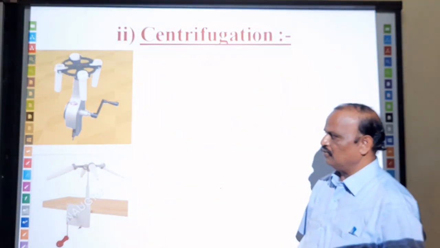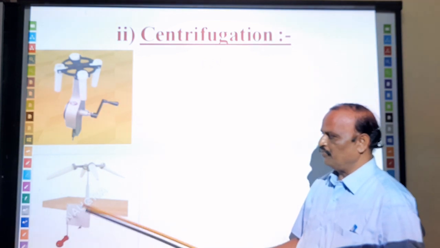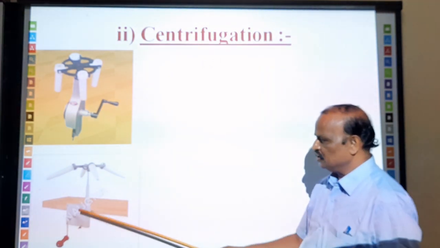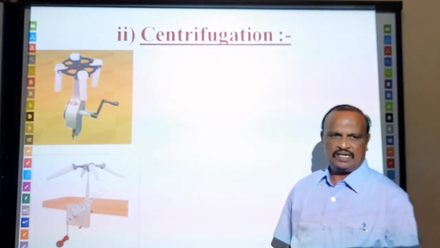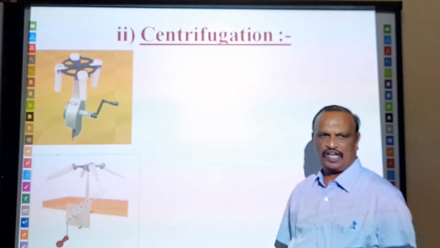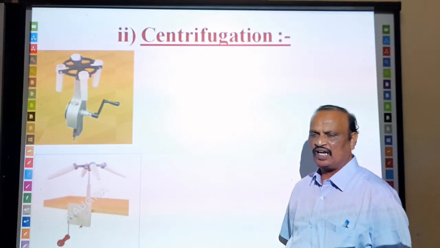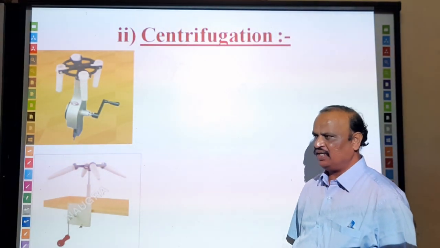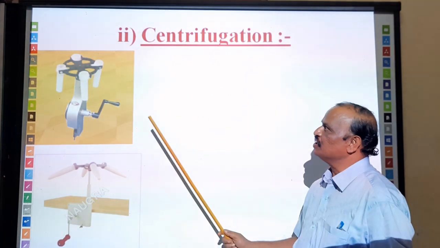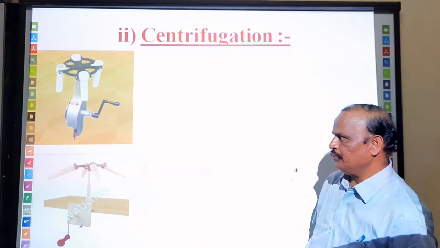The electrical one is also there. With the help of an electricity supply, you can also separate that way. So electric centrifuge machines will also be there, especially in research laboratories, to settle the precipitate. Even in the laboratory, we can use these centrifuge machines to settle the precipitate.